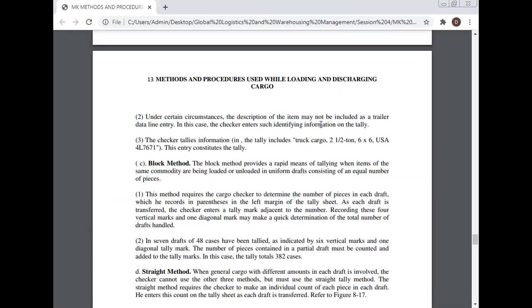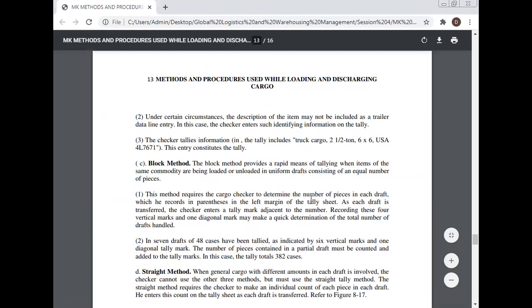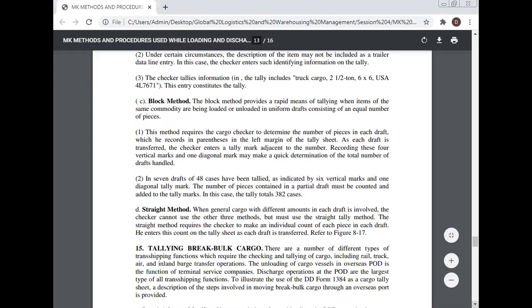Block method. The block method provides a rapid means of tallying when items of the same commodity are being loaded or unloaded in uniform drafts consisting of an equal number of pieces. This method requires the cargo checker to determine the number of pieces in each draft, which he records in parentheses in the left margin of the tally sheet. As each draft is transferred, the checker enters a tally mark adjacent to the number.